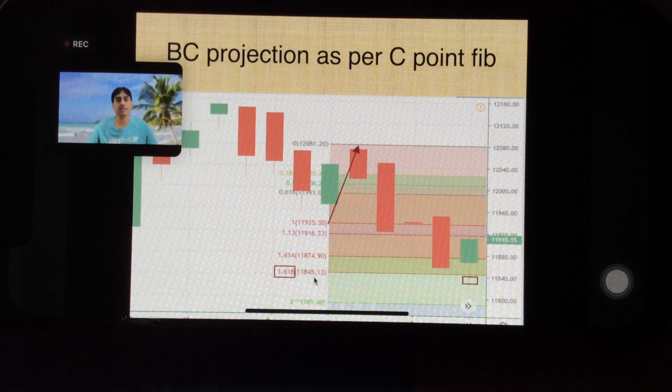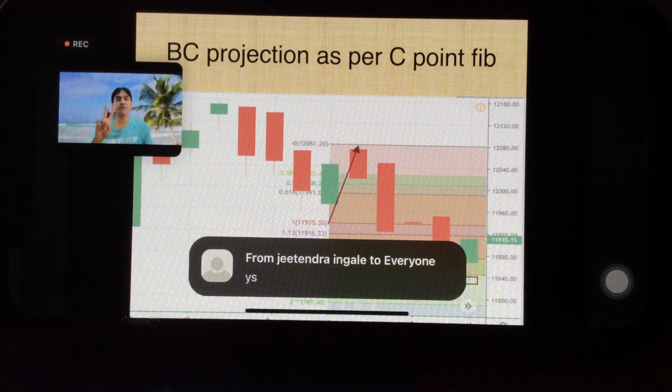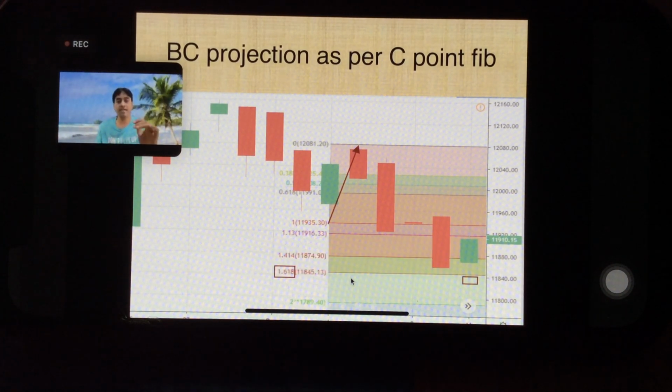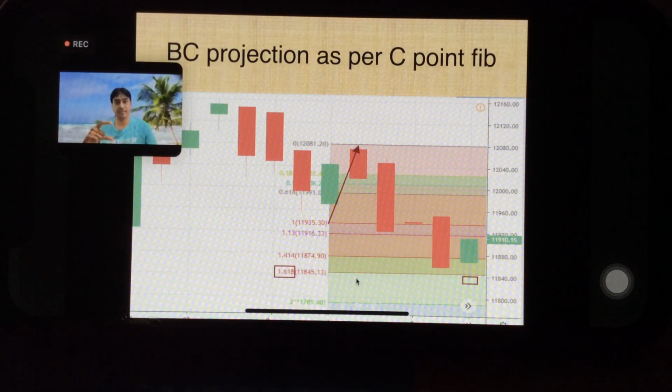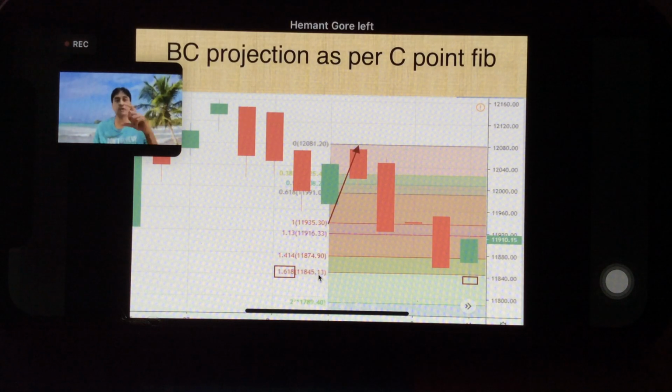Are they coinciding? Can we say 845 and 857? Two ways of finding the D point. One is AB equal to CD mathematical calculation, and the other is BC projection as per the table given. So by these two methods, they are hardly 12 points away. Anything within 1%, we can accept it. Suppose what will be 1% of this? It will be 118 points, right? So anything within 1%, we can accept it.